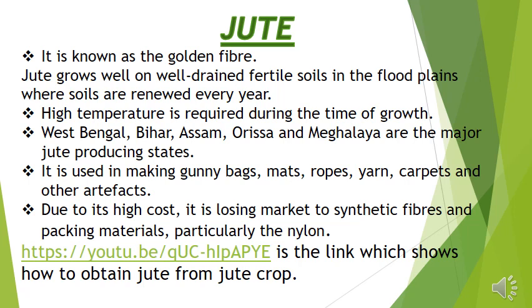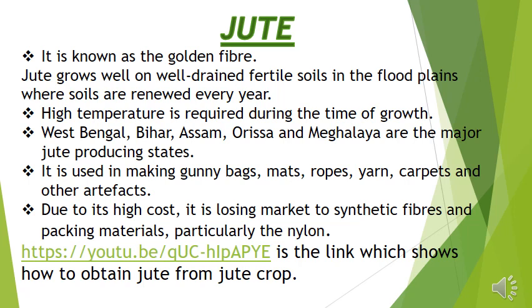Jute is known as the golden fiber. Jute grows well on well-drained fertile soils in the floodplains where soils are renewed every year due to the floods. It needs high temperature during the time of growth.